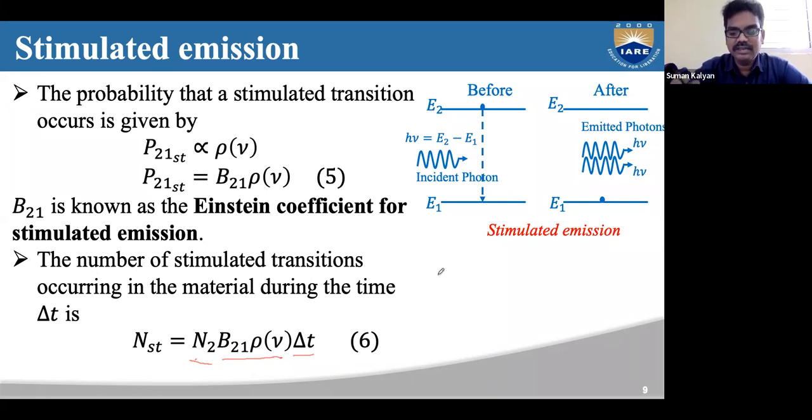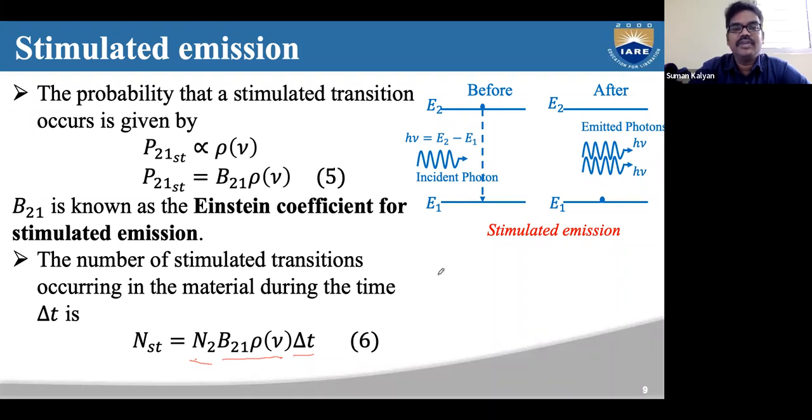So basically there are three processes. In one, the energy is absorbed by the atom and it jumps to the higher energy level. That is absorption, because energy is absorbed. Now, in the other two processes, which are emission processes, a photon is emitted. But how it is emitted gives you two types of emission.